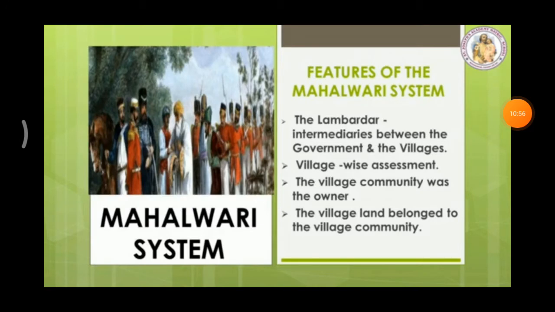Salient features of the Mahalwari system. The Lambardar acted as intermediary between the government and the villages. It was a village-wise assessment. One person could hold a number of villages. One person can administer a number of villages. The village community was the owner of the village common land. The village land belonged to the village community.